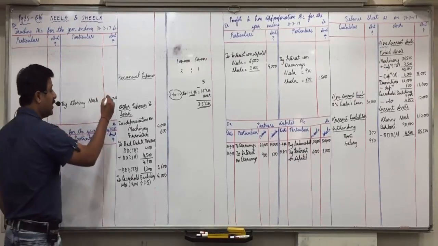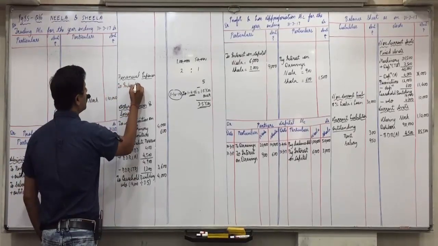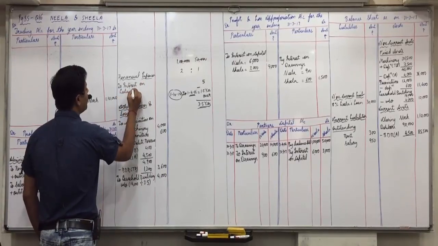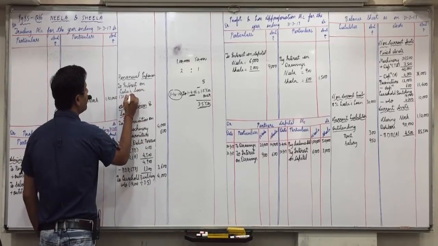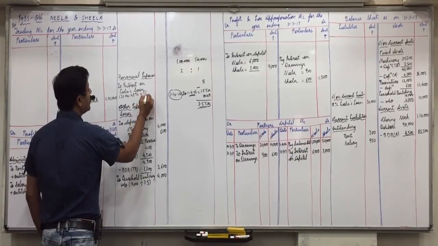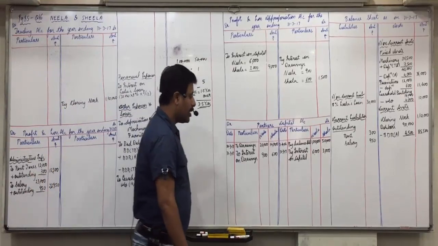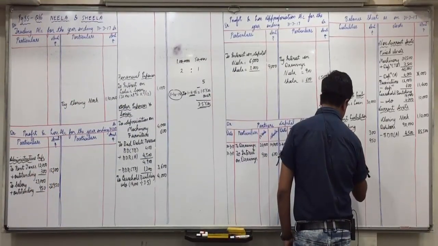1,000. One effect in financial expenses: interest on Leela's loan. In bracket you can show 30,000 into 8% into 5 by 12, that is 1,000. And the second effect will show in current liabilities, outstanding interest on loan.